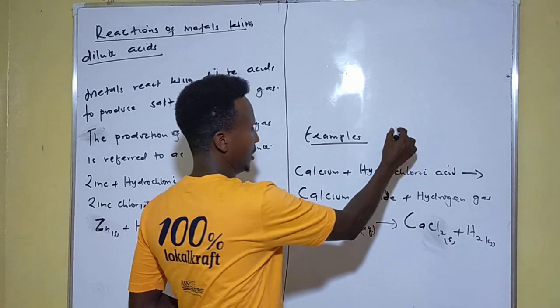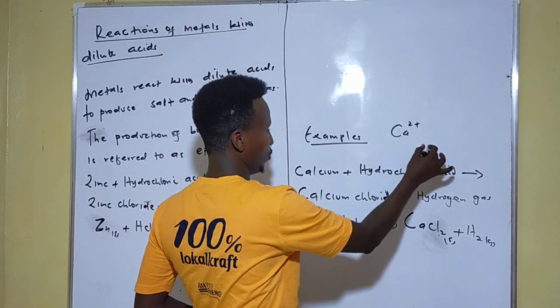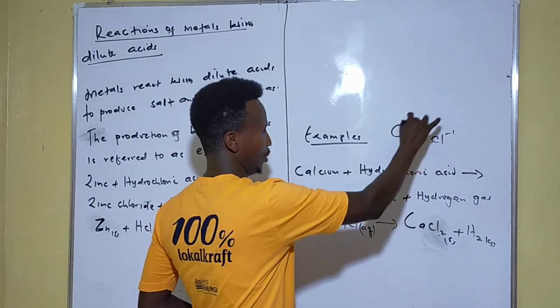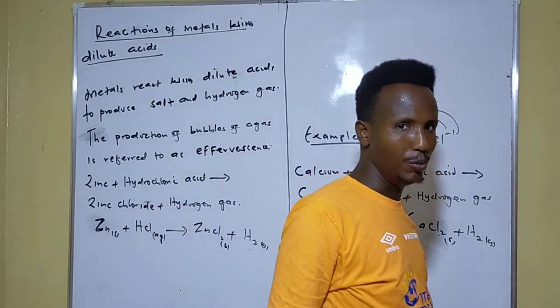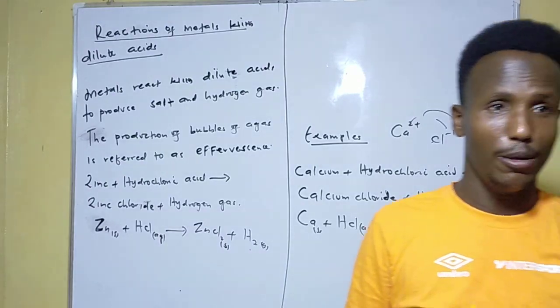Because in Form 2 we said calcium has a valence of 2, while chloride is negative, and so they will interchange positions. I will not talk about this one. I will be talking about this when we will be discussing the concepts of Form 2 chemistry, God willing.